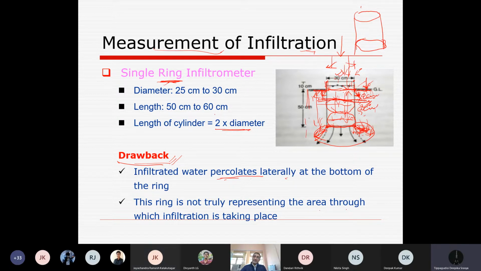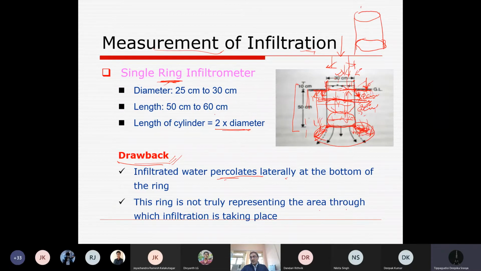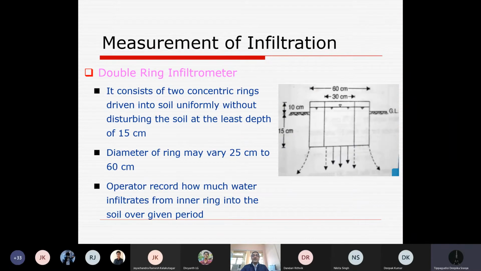Yes, sir. So this was the single cylinder. That's why 10 plus 50, 60 centimeter length was considered. Now just see, to avoid this condition, we are using another method that is called the double cylinder infiltrometer. We have two concentric cylinders. This is one, and this is the outer cylinder. From here to here, you can see.